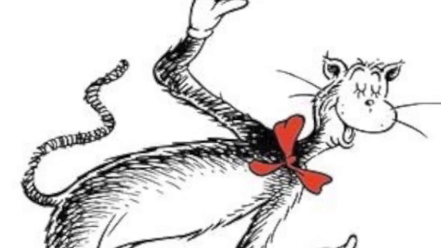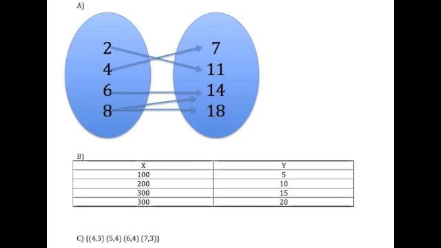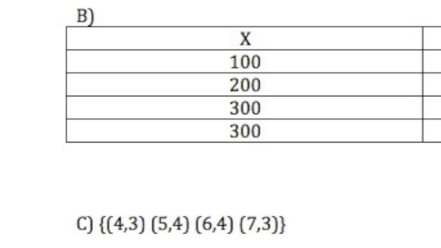Once finding all of the graph's components, the cat's good friend Fish came over for a few moments. The cat then asked Fish which of the following is a function. Is it A, B, or C? Please don't make an assumption. C is the answer, the smart fish declared. It's the only relation where the x value's not shared.